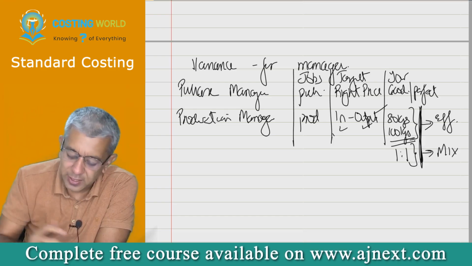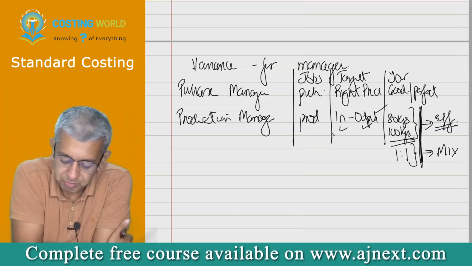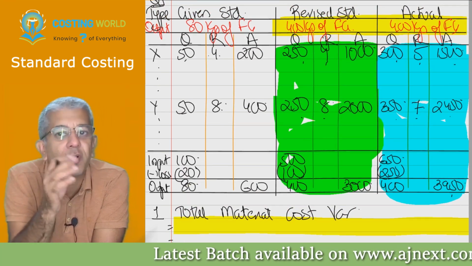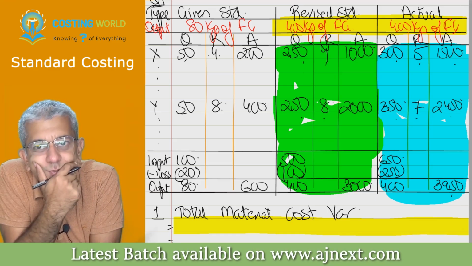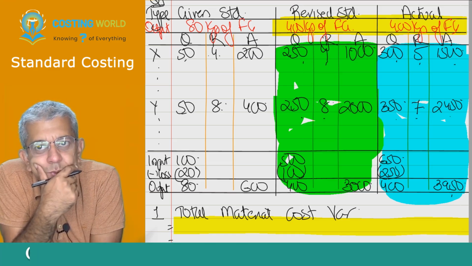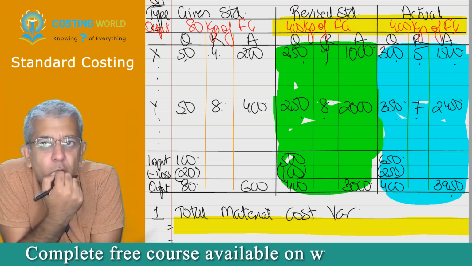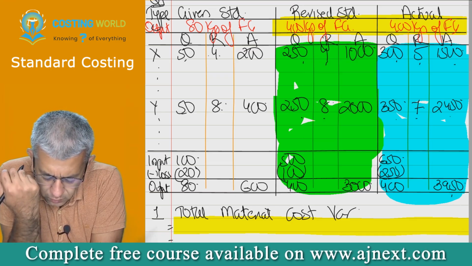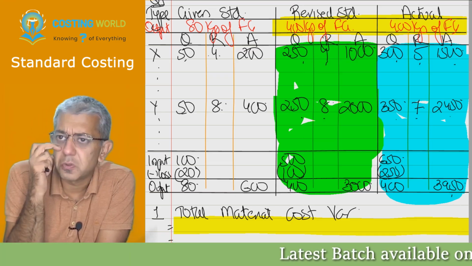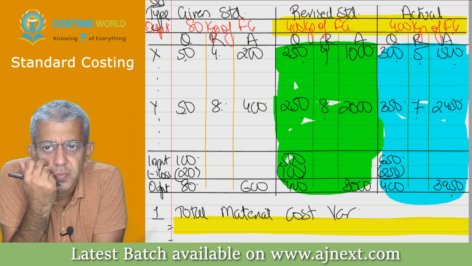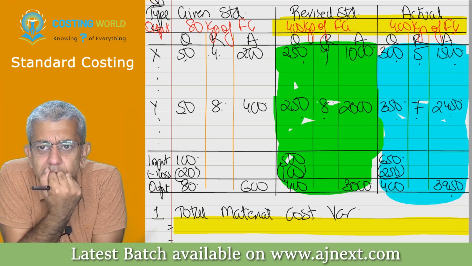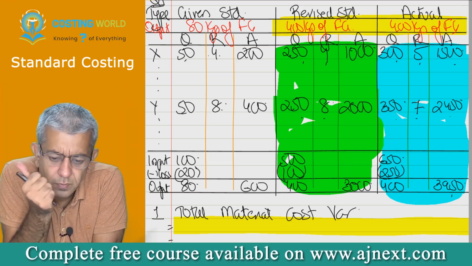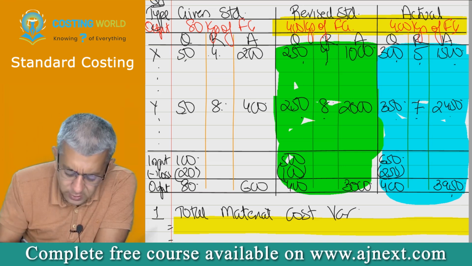Tell me one thing in this case. Was he efficient? Yes or no? It is quite visible from here. Actually, that doesn't require much amount of brains. No. You tell me which two numbers you saw. 650 and 400. I don't think so. That's wrong, I think. He was supposed to consume around 500 kg of input, but he ended up consuming 650. I think that makes better sense to me.